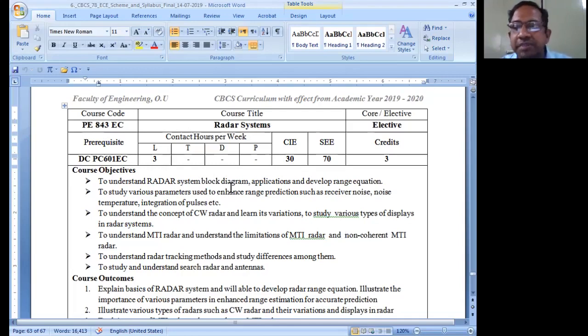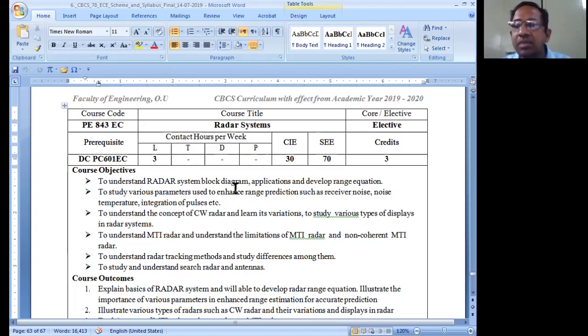Therefore, the subject is pretty easy for us. The only thing is you should differentiate the differences between one type of radar system block diagram and another type. So I suggest that radar systems is going to be an easy subject, and we can really score in this subject very easily if you really understand the block diagram.